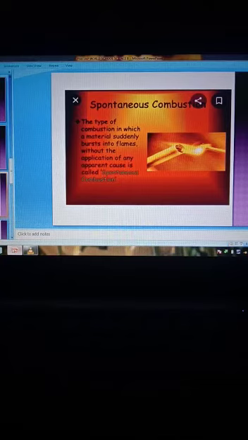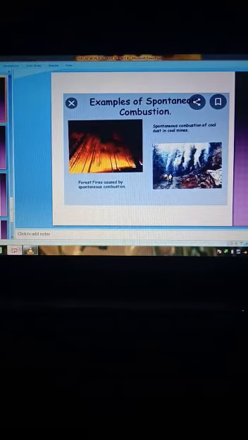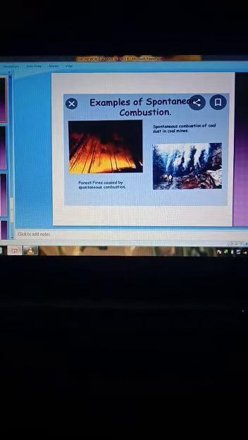Second, the spontaneous combustion. It is a type of combustion in which a material suddenly bursts into flames without the application of any apparent cause. As we have seen in the video, phosphorus catches fire as it is kept open in the air because its ignition temperature is low, and as the temperature on a hot day increases to 35 degrees Celsius, it catches fire itself. Some more examples of spontaneous combustion: forest fires.